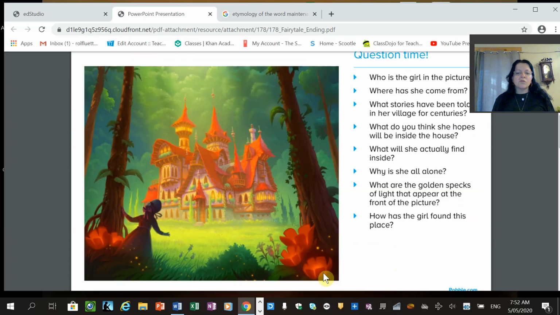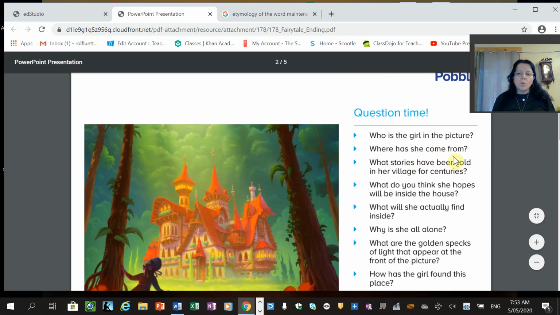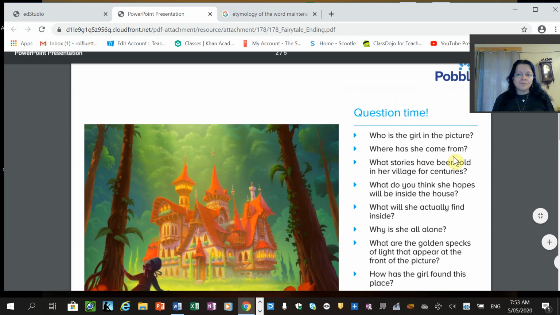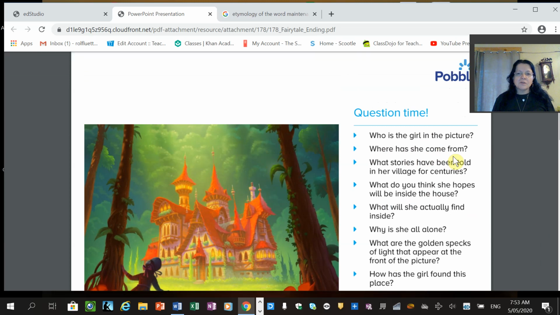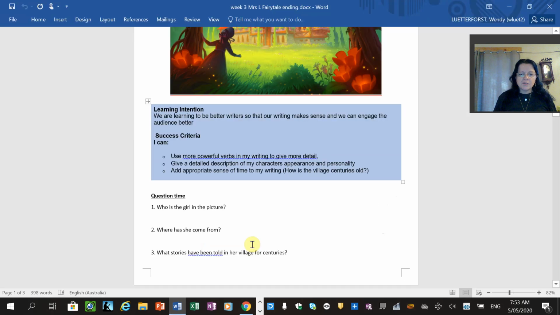So who is this girl? What inference can we make about her? Where has she come from? That is number 2. So make sure you're using sentences with capitals. I really must insist that you do that. There's no point writing me a sentence if it's not punctuated and you haven't thought about it and gone back over it and reread it to make sure you're writing well. I'll go back to this document so you can see.